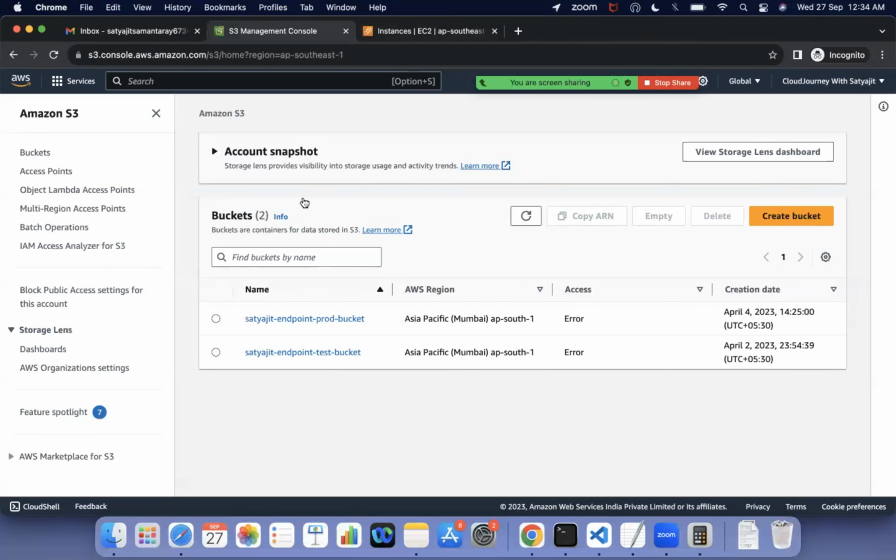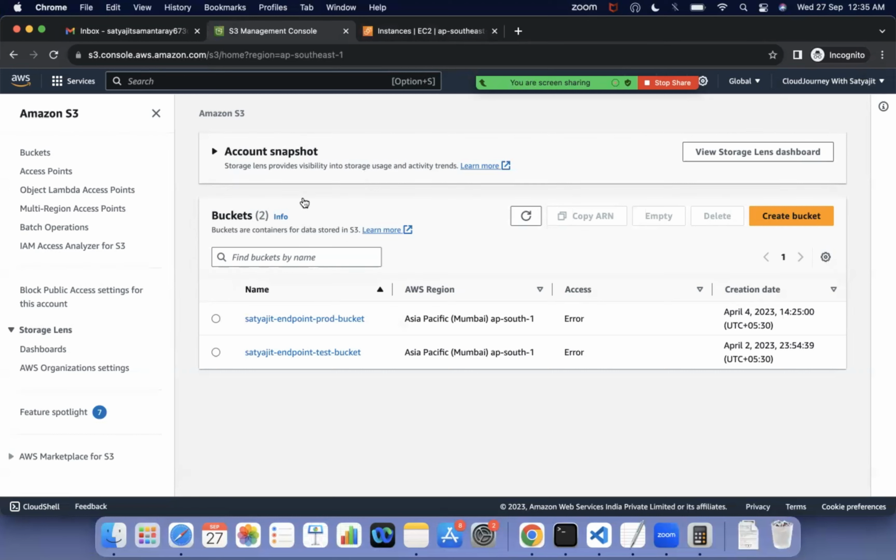Once a bucket is created, inside the bucket we can create a folder structure and individual files, just like inside a folder we can create a folder, a subfolder, and a directory. In an S3 bucket also, inside the bucket, we can create another folder and some files and everything.